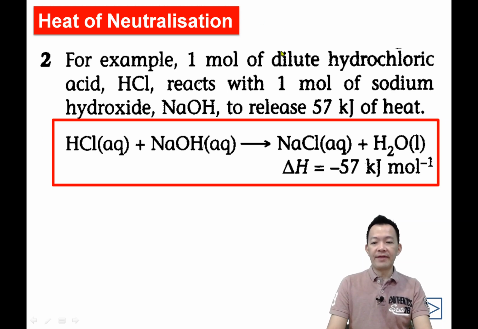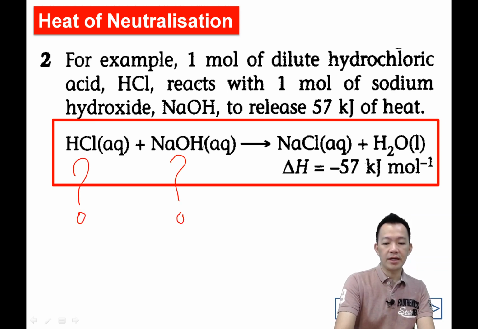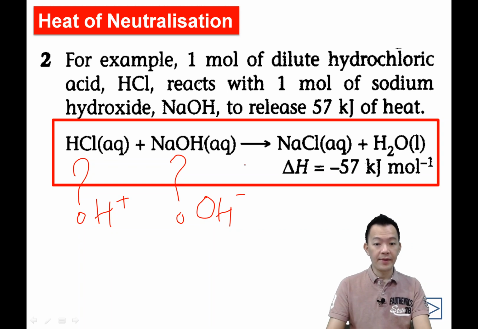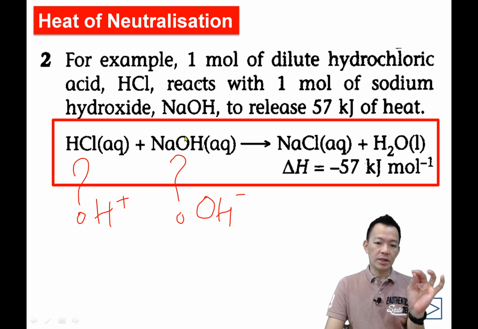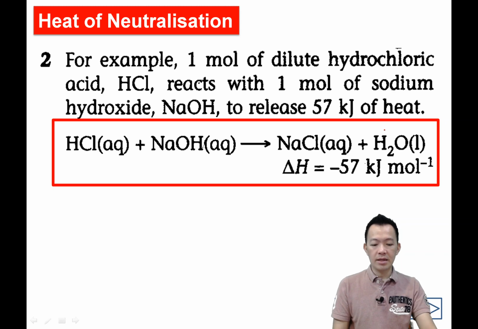Okay, next, an example. 1 mole of hydrochloric acid reacts with 1 mole of sodium hydroxide to release 57 kilojoules of heat energy. But for whatever acid, 不管它用的是什么 acid, for whatever alkaline, 不管它用的什么 alkaline, from acid what we have will be hydrogen ions, and from alkaline it will be hydroxide ions. 明白吗？ So we don't care what our acid is, we don't care what our alkaline is. Finally, they produce salts and water. But for heat of neutralization, 它的意思只有一个。1 mole hydrogen reacts with 1 mole hydroxide to produce 1 mole of water. Okay? So, copy on your notes.